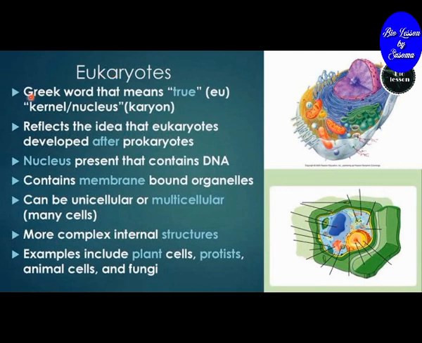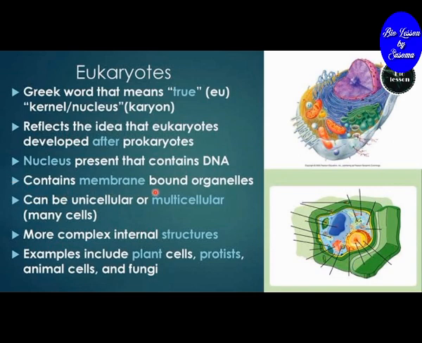Eukaryotes. Eukaryote is a Greek word which means true nucleus. It reflects the idea that eukaryotes developed after prokaryotes. In eukaryotes, a nucleus is present that contains DNA.